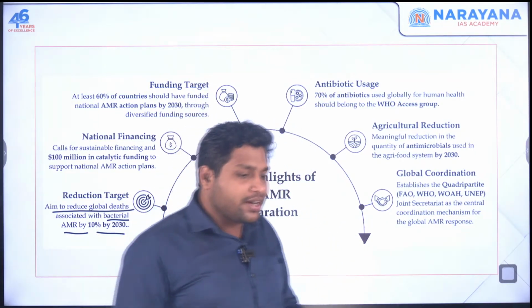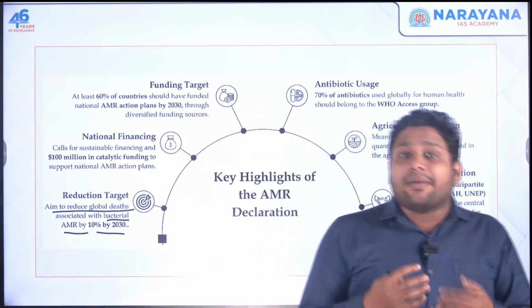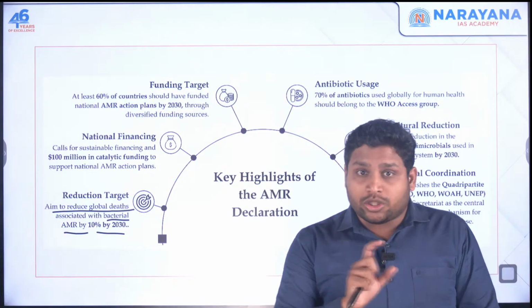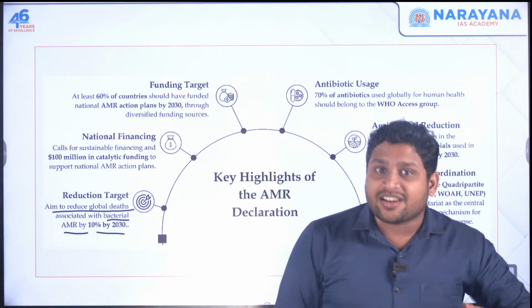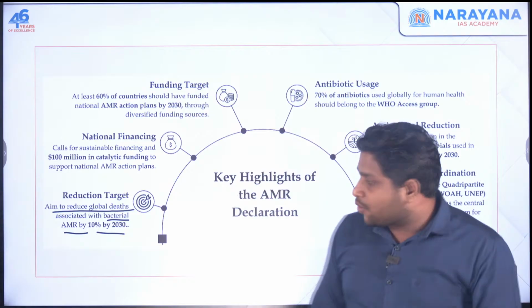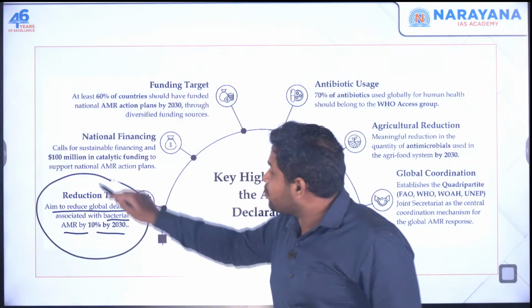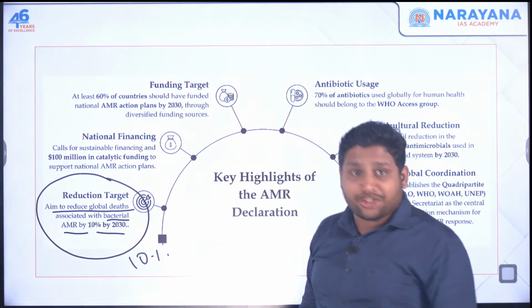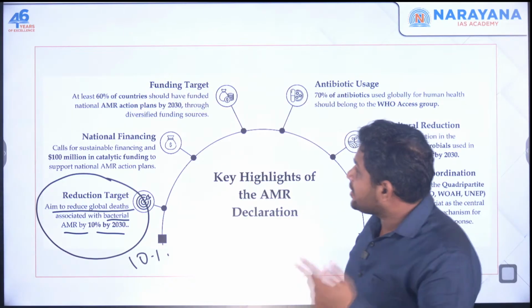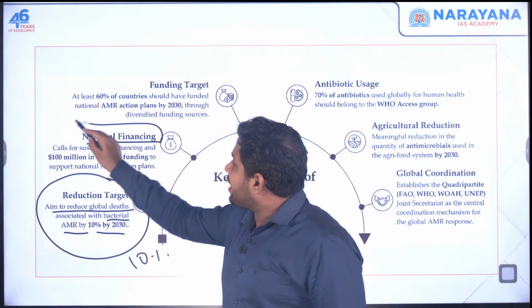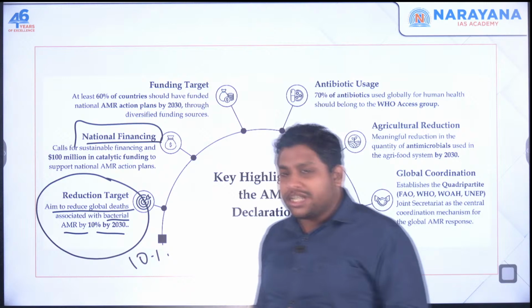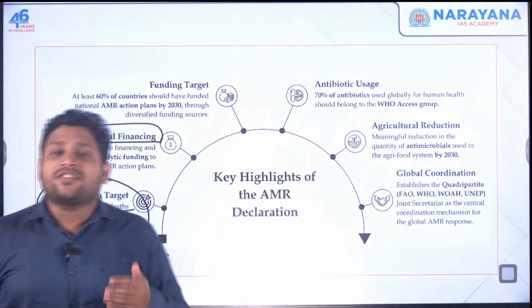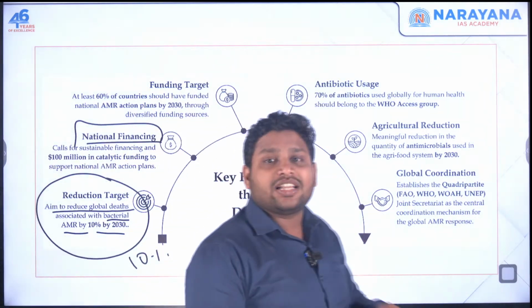People who are dying because of AMR related to bacteria only, not virus or any other microbe, just bacteria. Such deaths should be reduced by 10% by 2030. This is one target. Second, national level financing. If you want to deal with it, you need funding, and this funding should come at the domestic level.